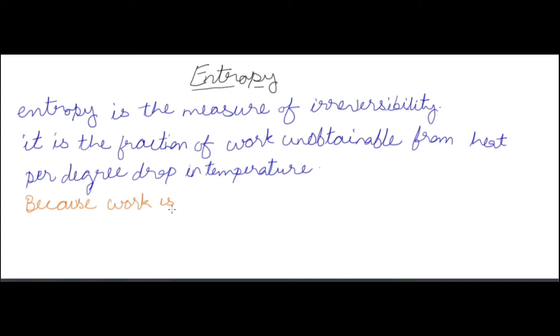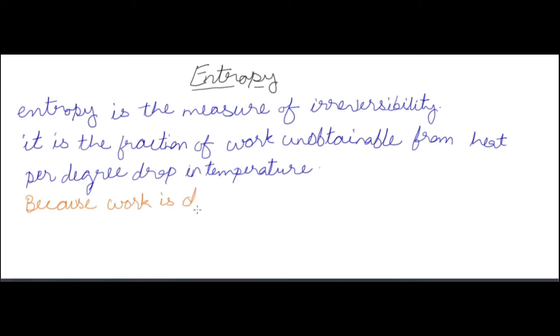So entropy is the fraction of work obtainable from heat per degree drop in temperature, because unavailable energy is T delta S. So dQ, that is the unavailable part of the heat, is equal to T delta S, or delta S is dQ by T, that is the fraction of heat that is unobtainable for work. So it is the fraction of work unobtainable from heat per degree drop in temperature.